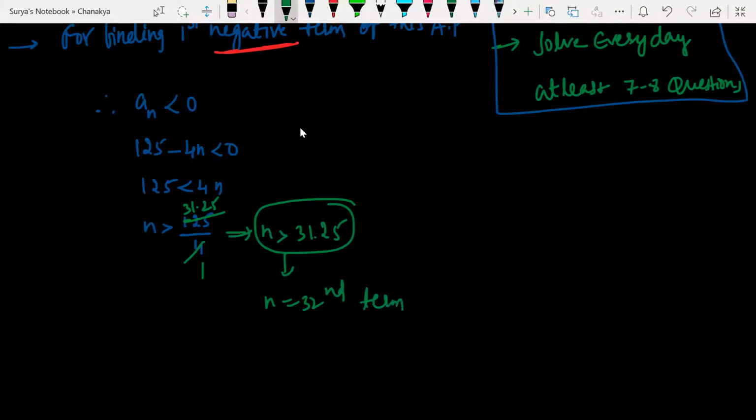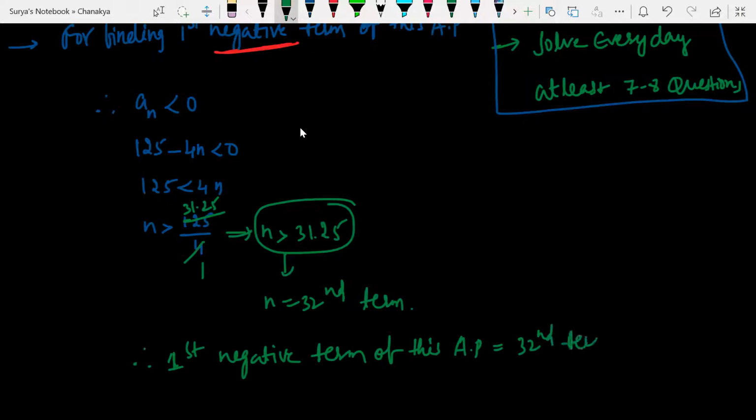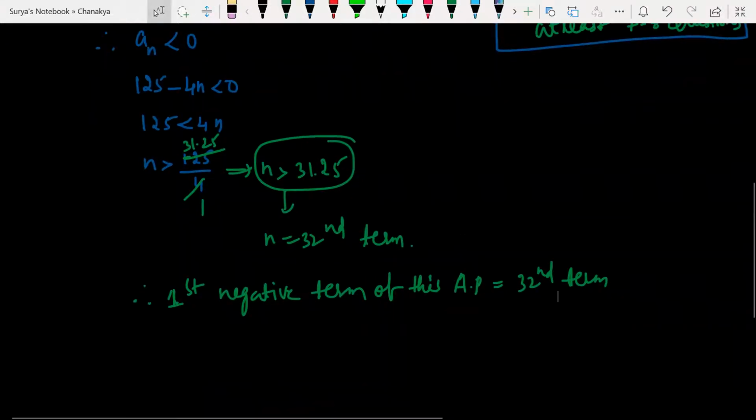Therefore, the first negative term of this AP is the 32nd term. You can write it in any sentence. Therefore, you write like this.